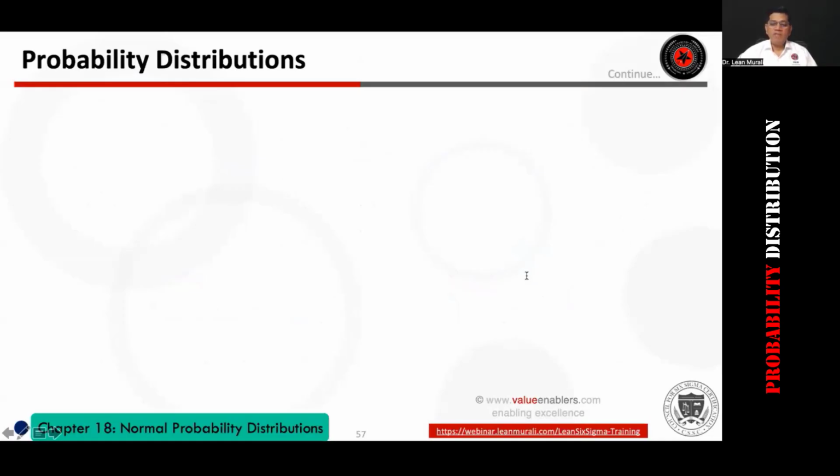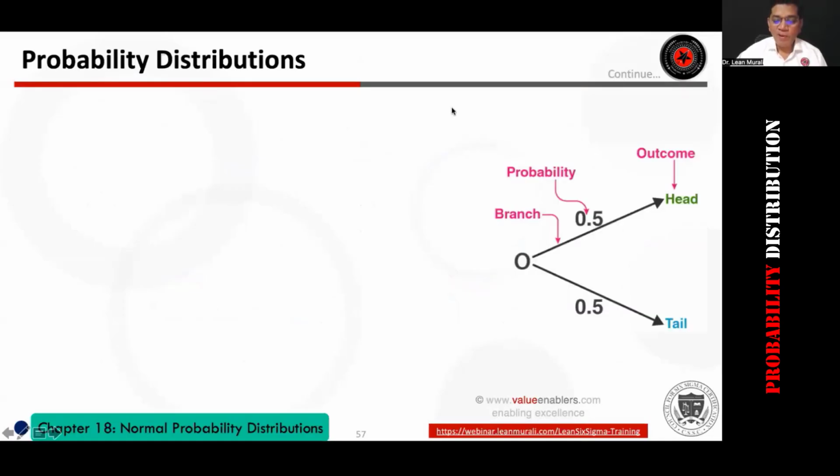I'm going to go a little faster here because many people are scared of probabilities. I want to make this a little easier. When you toss a coin, what is the probability of getting a head if it is a fair coin? Fair coin means it's not a fake coin where both sides are heads or both are tails. Okay, 50%. A head is called an outcome, which is 0.5, and a tail is 50-50.